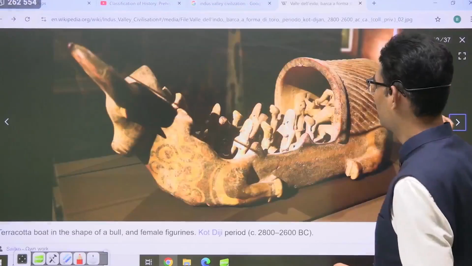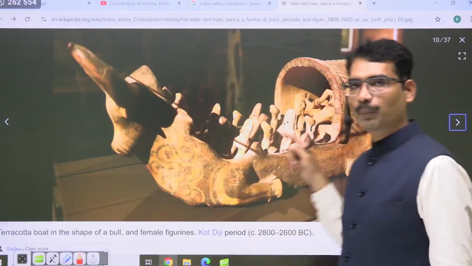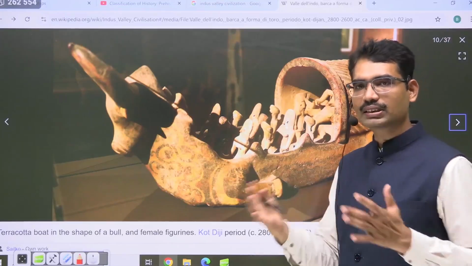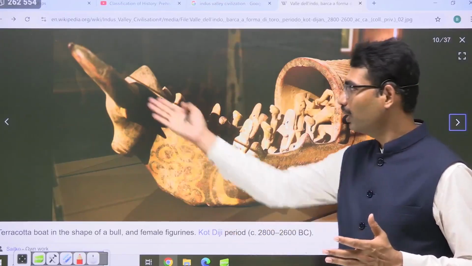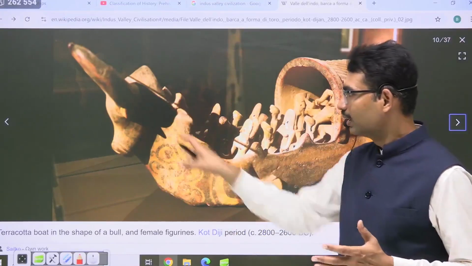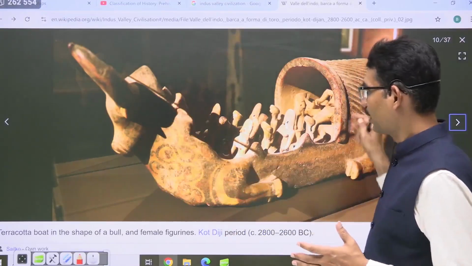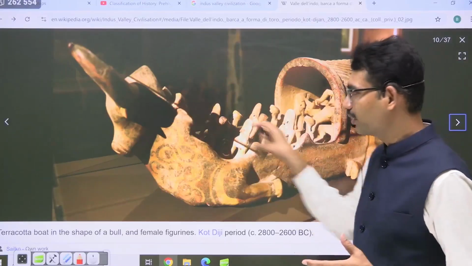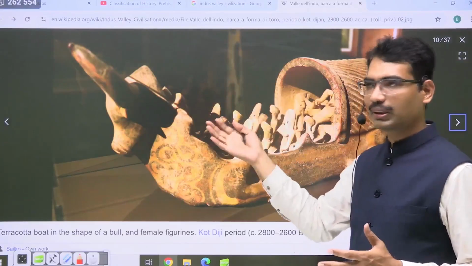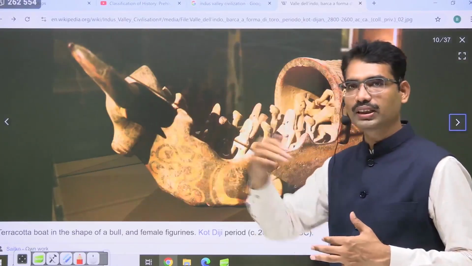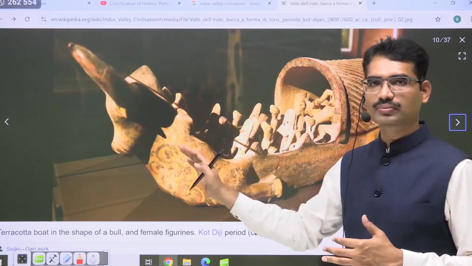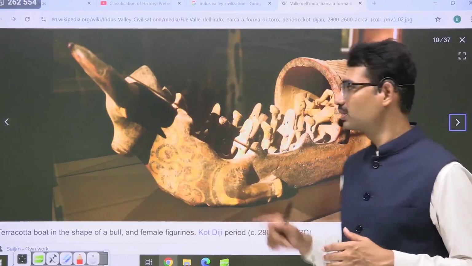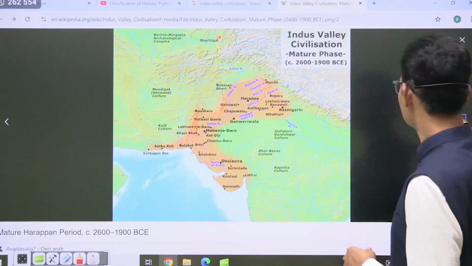This is the map. You can see this boat. This is how archaeologists, because nothing is written and we cannot read and understand about them, have to go only by such evidence. If they created this, it means they had this kind of lifestyle. They had this kind of boats. This is an image only, but it means in real life that kind of boat existed. They just replicated it for toys, for children to play with, or just for keeping in the homes. This is the terracotta. You can see this.